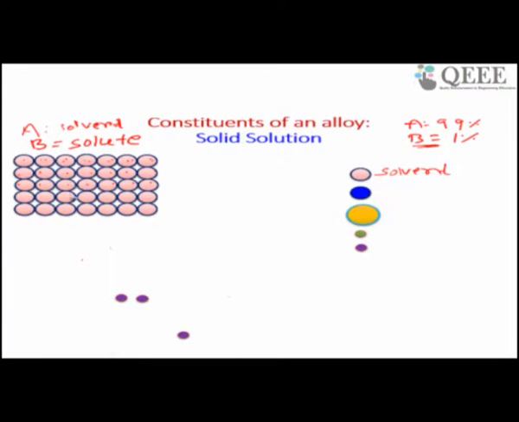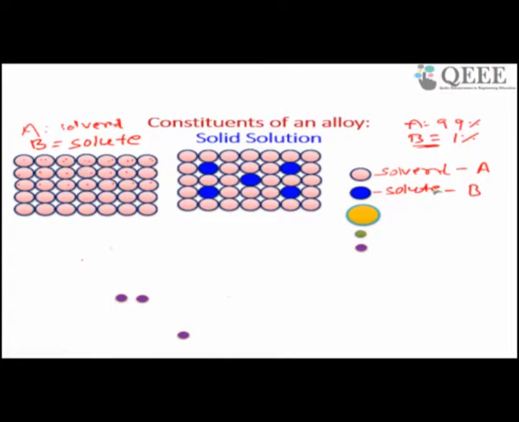Suppose this is the atom of solute, like B atom, and this is A atom. Now I am going to replace an A atom with B. What will happen? If the B atom has exactly the same atomic size as A, then I can use any percentage of B atom in A. It will not disturb the atomic structure, because the atomic size of B is exactly the same as the atomic size of A. What if the size of the B atom is bigger?